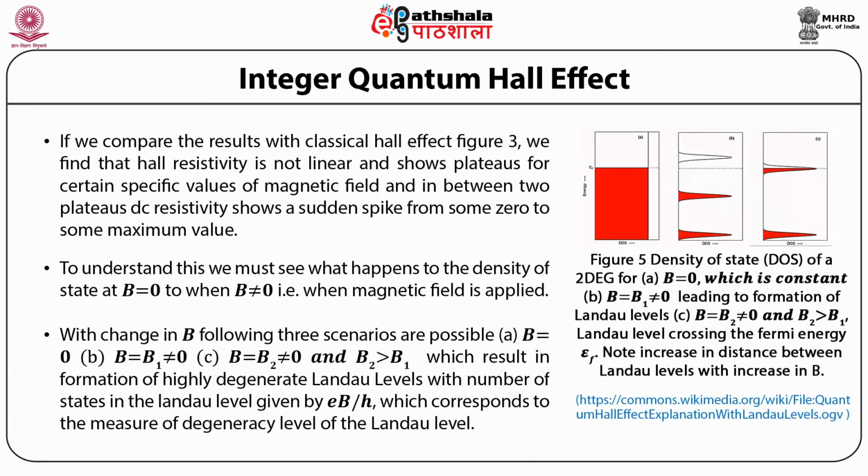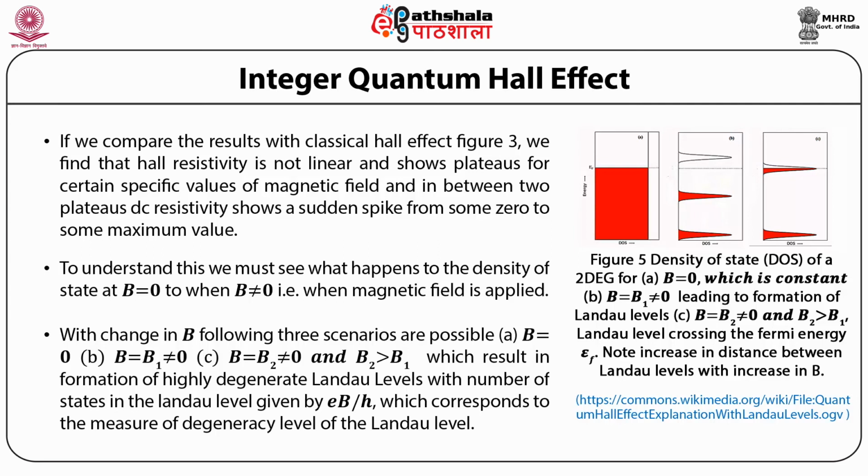Figure 5 shows the density of states, DOS, of a two-dimensional electron gas for (a) B equal to 0, which is constant, (b) B equal to B1 not equal to 0, leading to formation of Landau levels, and (c) B equal to B2 not equal to 0 and B2 greater than B1, with a Landau level crossing the Fermi energy epsilon f.